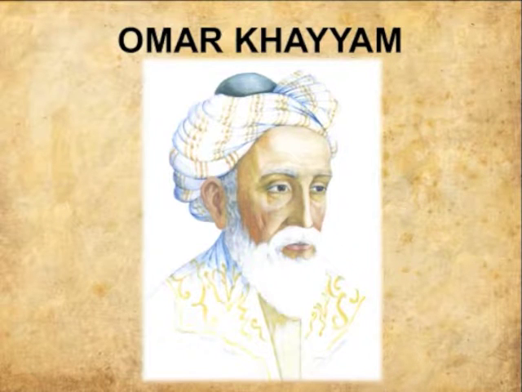In 1070, Omar Khayyam, a Persian mathematician, astronomer, and philosopher, worked on binomial expansion and the numerical coefficients, which are the values of a row in Pascal triangle.